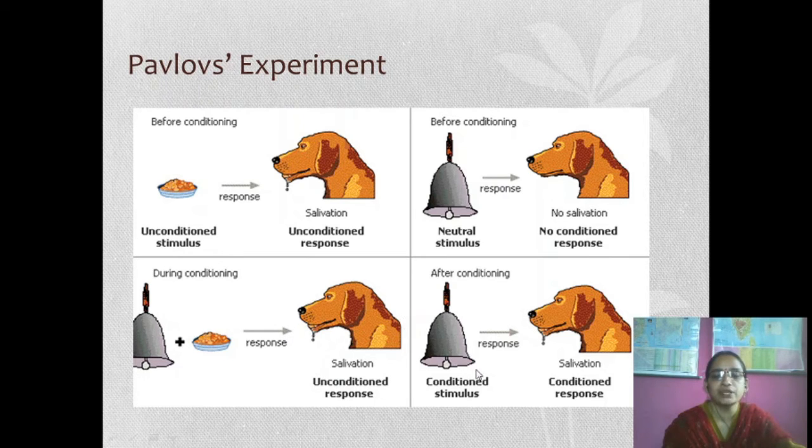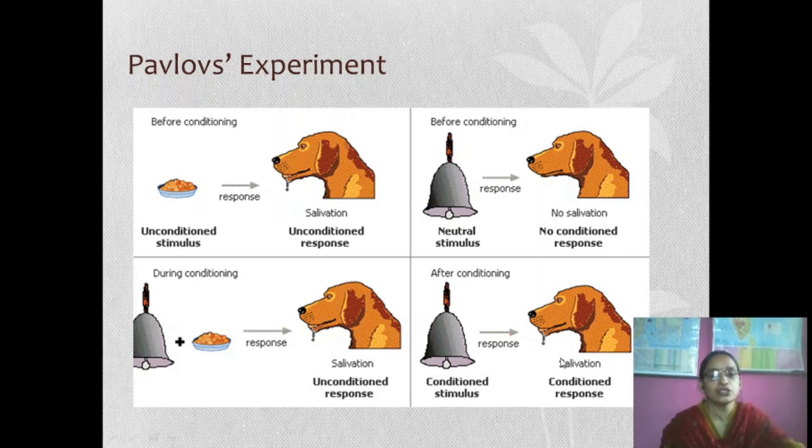Afterwards, without food, only the bell ringing, the dog also starts the response. It is called a conditioned response. We can say that unconsciously someone starts responding, that means the salivation starts. It is known as conditioned reflex.